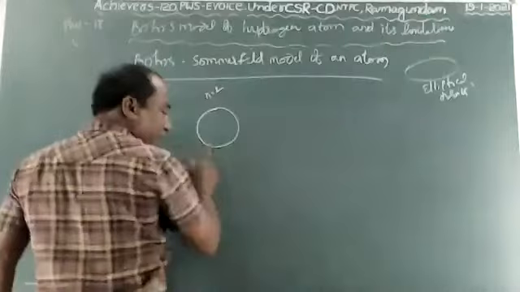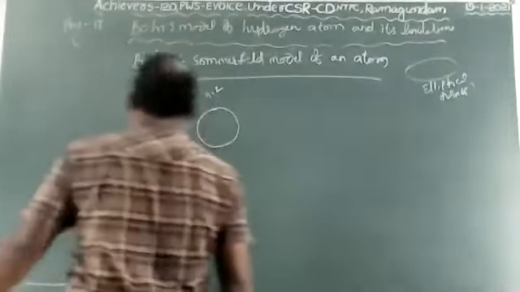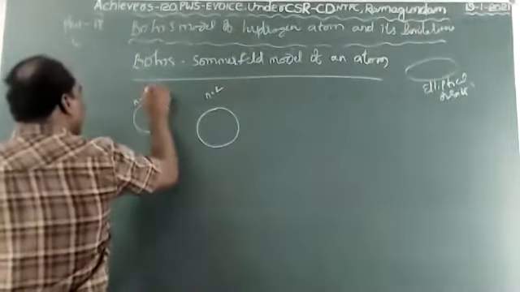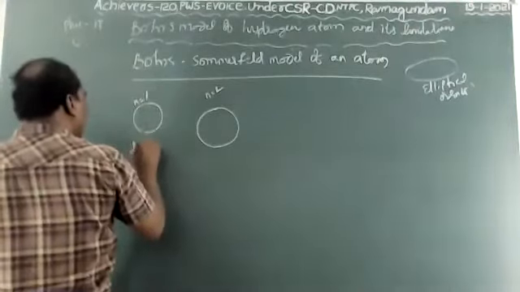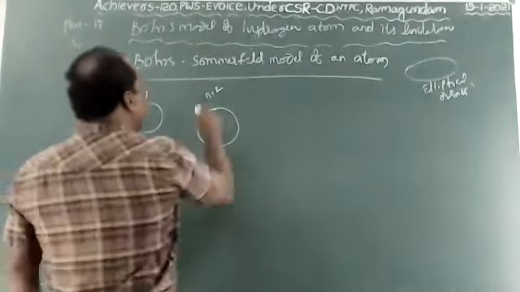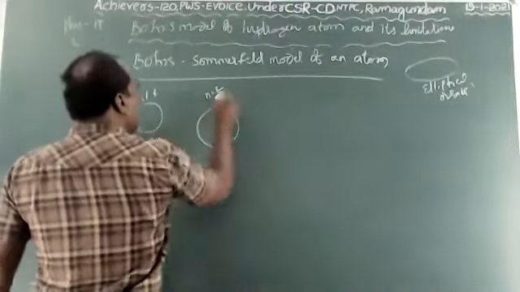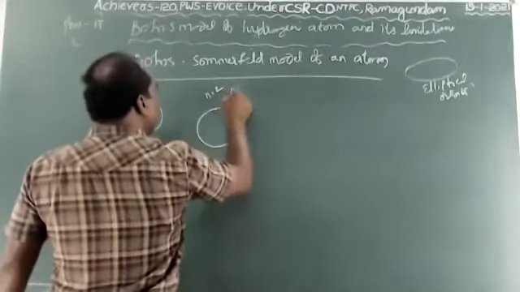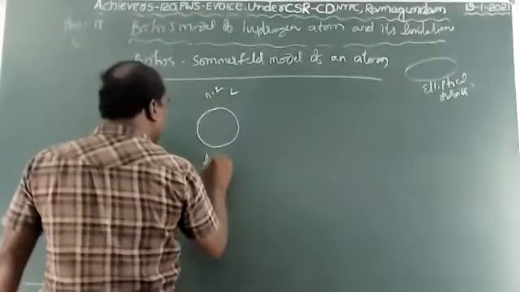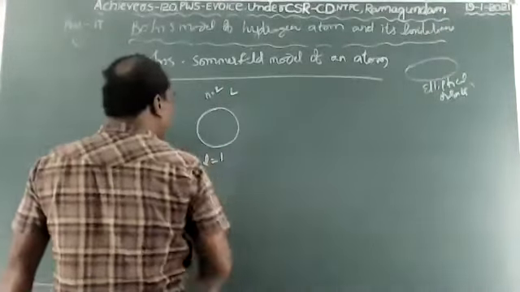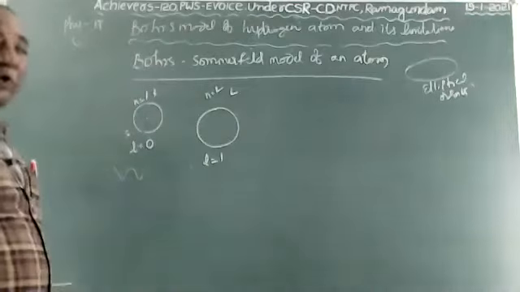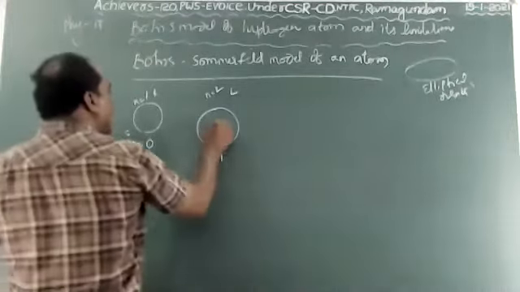Here the main shell is the L shell, and l equals to 1. So for Bohr's second shell,